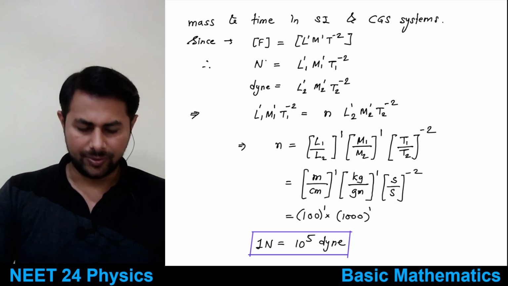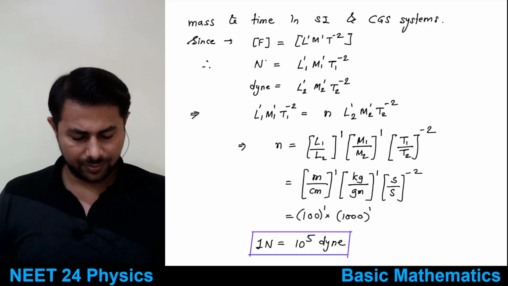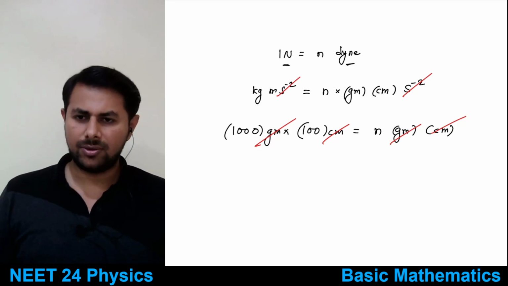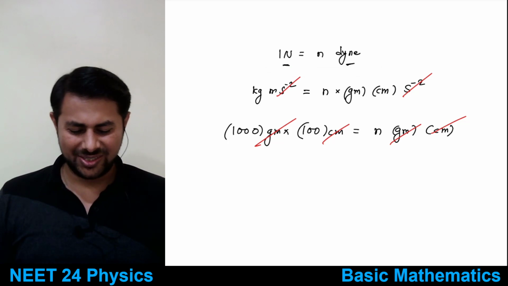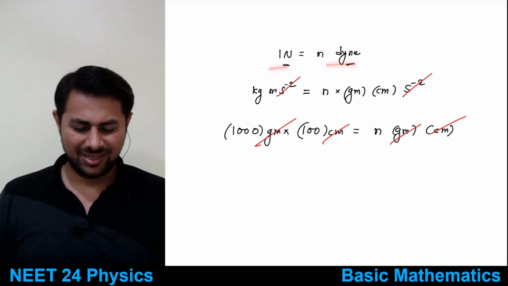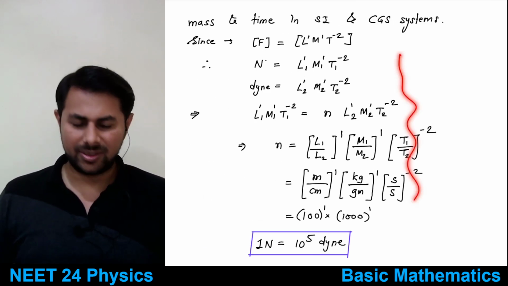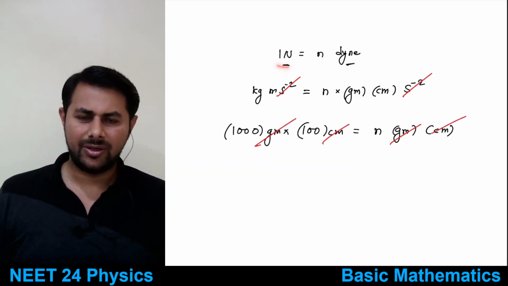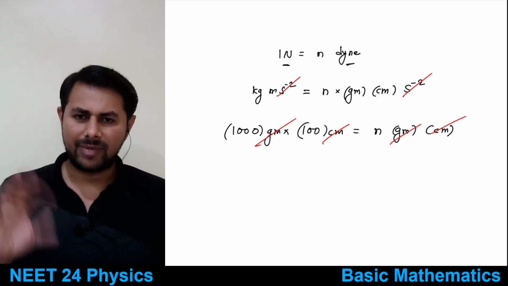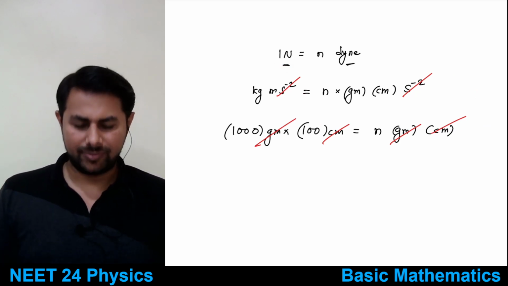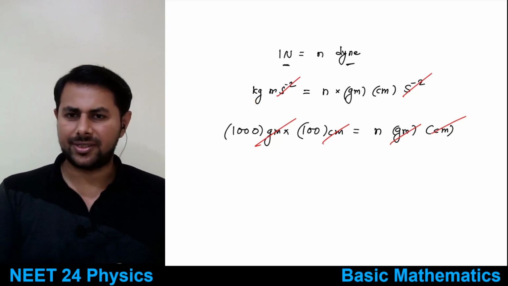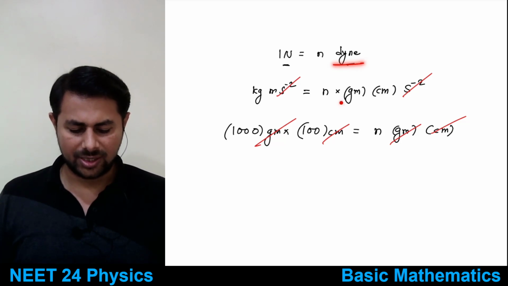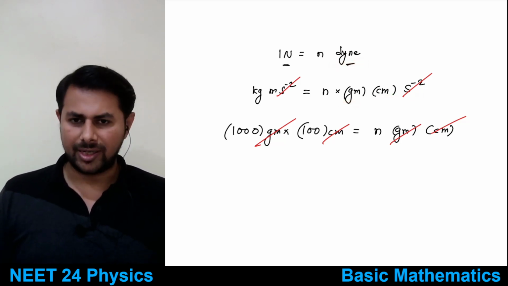Right, good. Now we can do it very easily. We don't need to do all this business. 1 Newton is n dyne. So instead of doing all this, we can just say 1 Newton is length raised to 1, mass raised to 1, and time raised to minus 2, no? So it's kg meter per second square. 1 Newton is kg meter per second square, and in CGS it will be just gram centimeter second raised to minus 2.